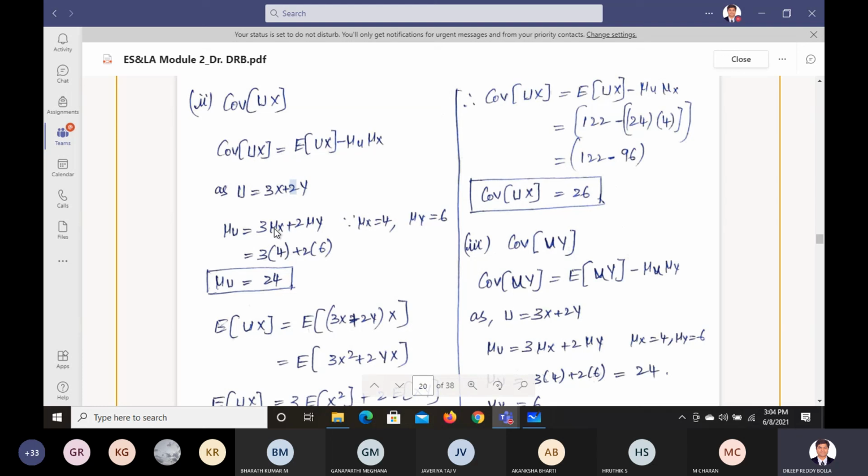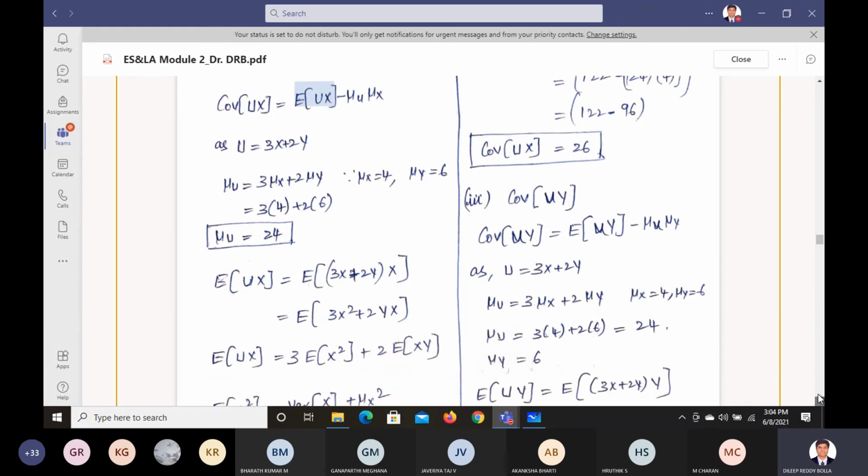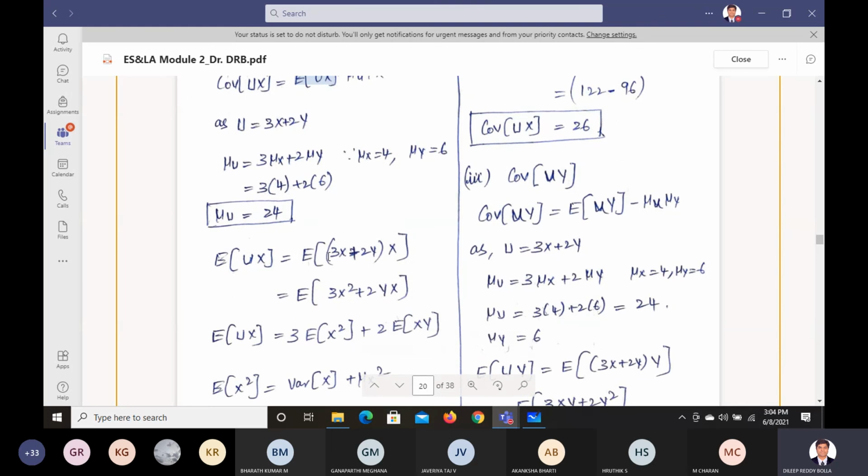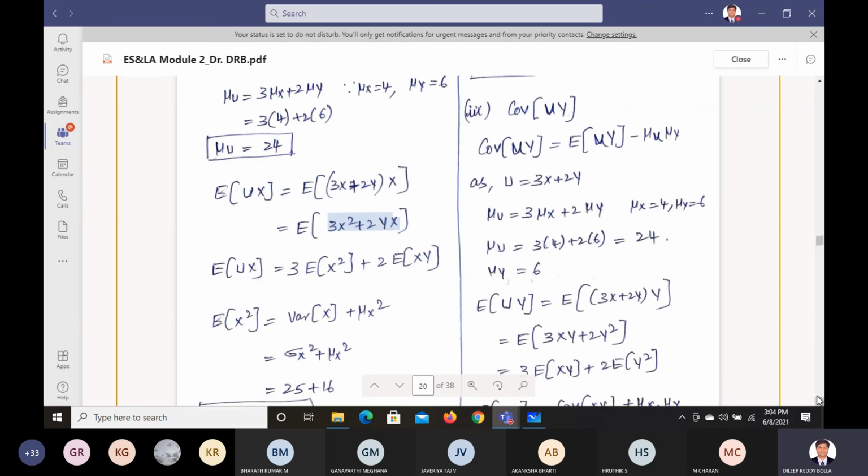We know that. And what is mu x? Mu x is 4, mu y is 6. Based on that, substitute those values into it. So mu u you're going to get as 24. Mu x we know, mu u we know. What is E of ux? How to find E of ux? E of ux equals E of u into x. So it will be 3x plus 2y into x. We are multiplying it. It will be 3x square plus 2xy.